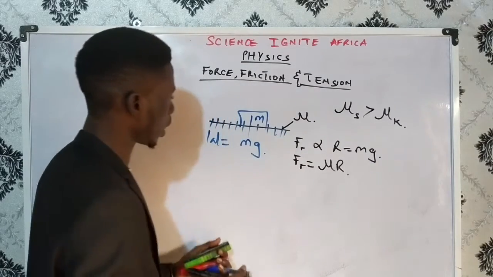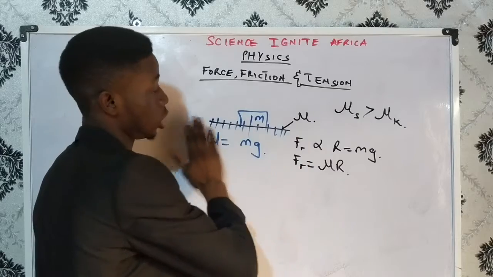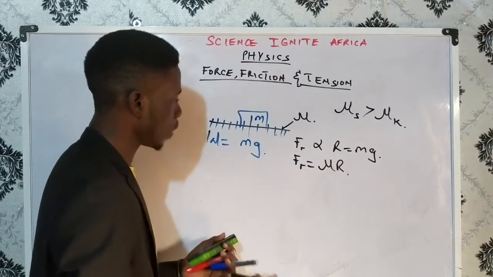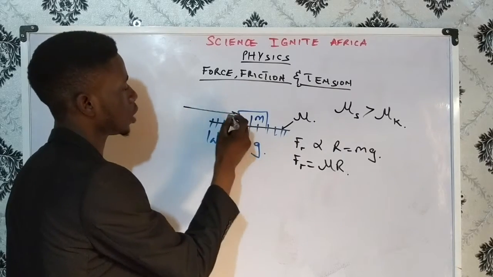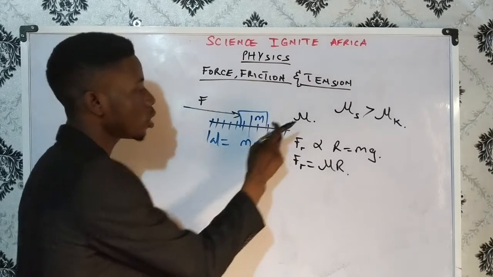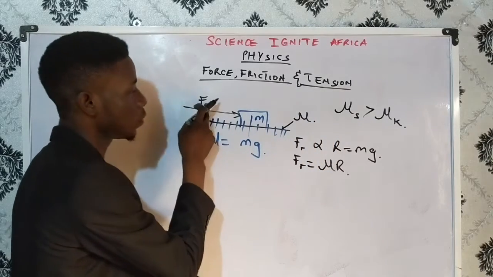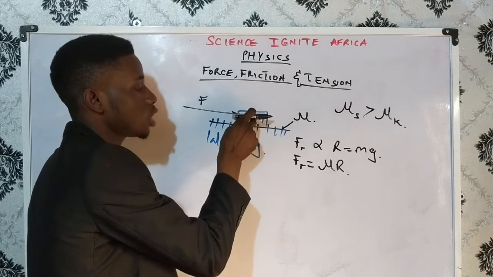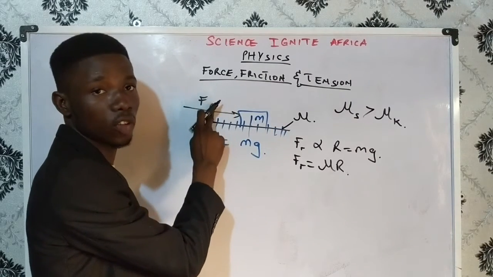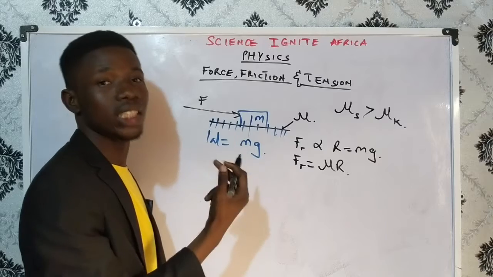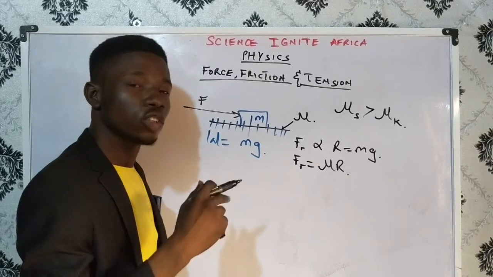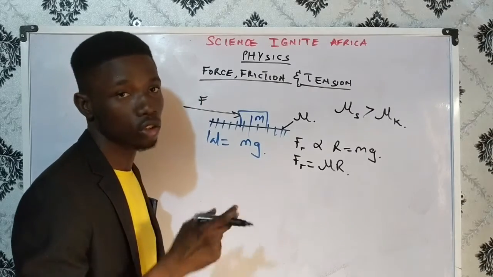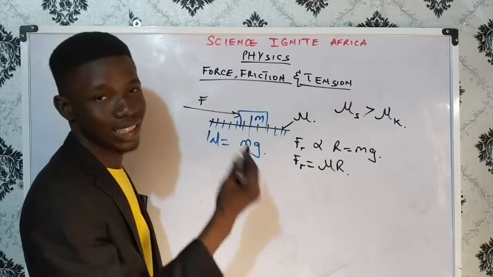Now, continuing with this part, this is just a horizontal platform. It's not inclined on anything. So if I want to apply a force on this mass, let's say the force is F. Now, no other person is applying an opposite force to this force F, like I've discussed in the case of force. But we know that there will be an opposition to the action of this force. Mind you, friction opposes the action of force. Friction does not oppose force. Don't ever say the opposite of force is friction. No, friction only opposes its action.